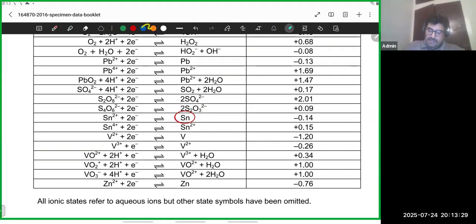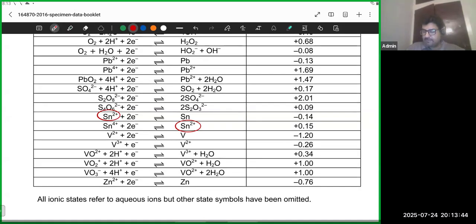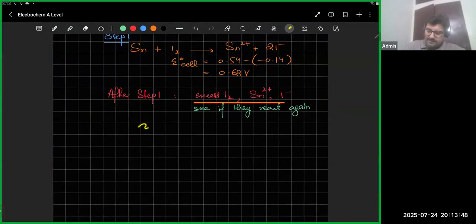So the tin was finished, okay, that was the first part. Now I've got tin 2 plus, right? So I've got tin 2 plus over here, I've got tin 2 plus over here as well. So I've got two reactions now. And the iodine one is the same one, the previous one, okay. So I'm going to pick the same reaction. Look at all the reactions of tin.